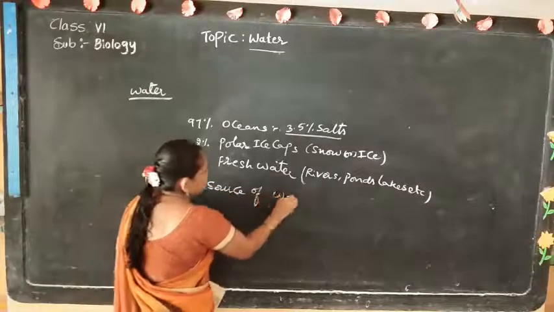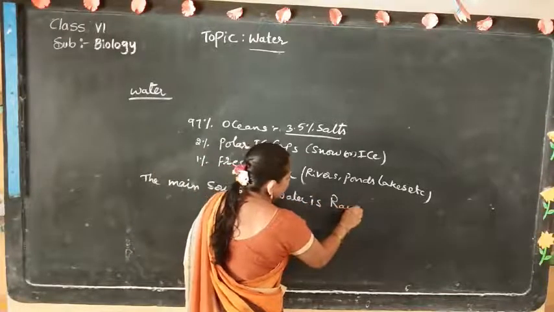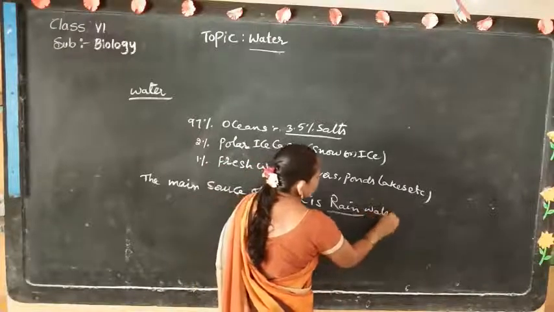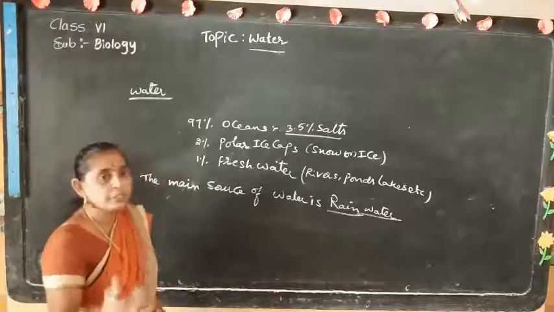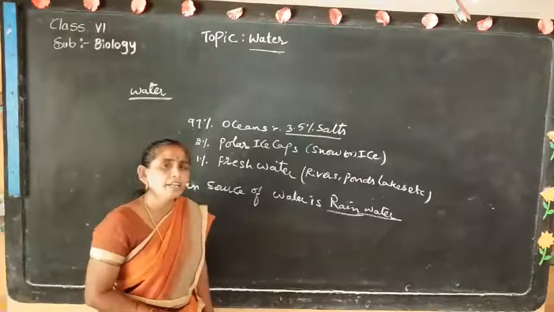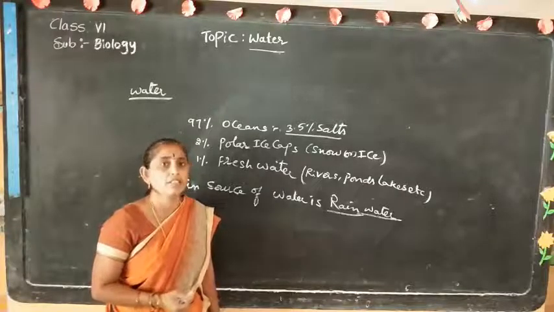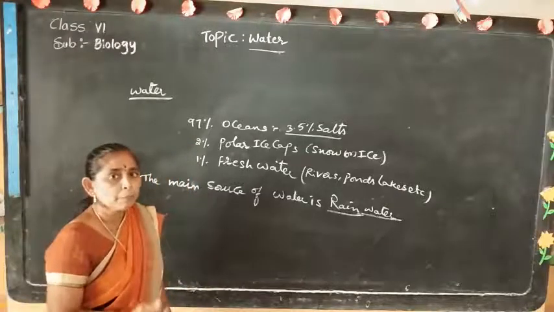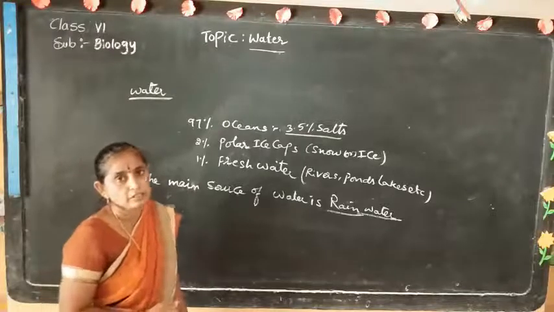The main source of water is rain. Rainwater is the main source of water. Then rainwater enters the underground of the soil and reaches the layers of the soil and rocks. Some plant roots are also preserved by this rainwater.